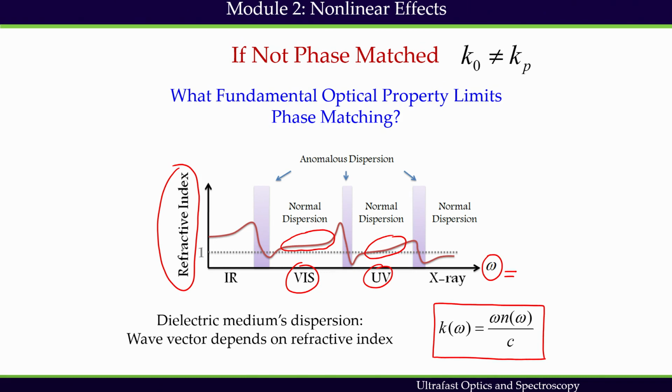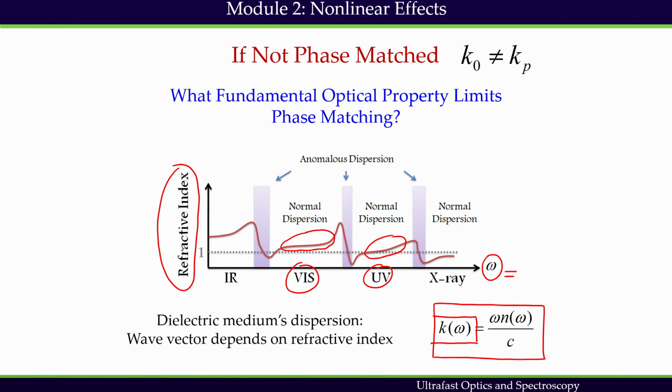K is related to refractive index and K depends on frequency. So, each frequency component in the pulse will have different K.